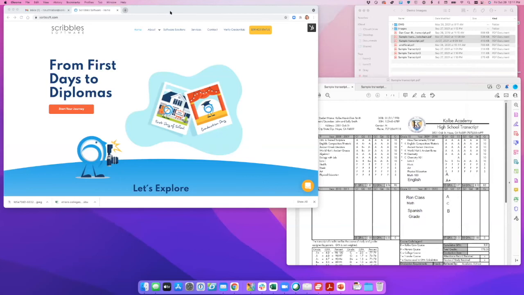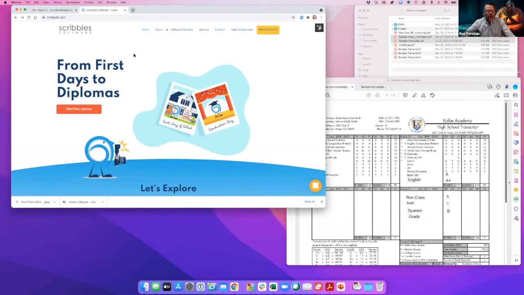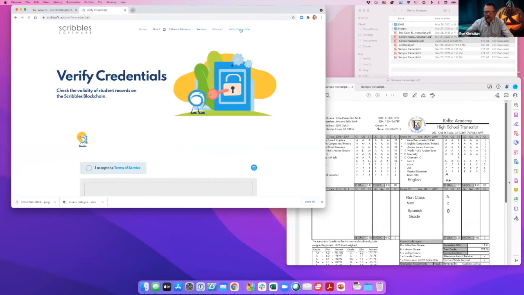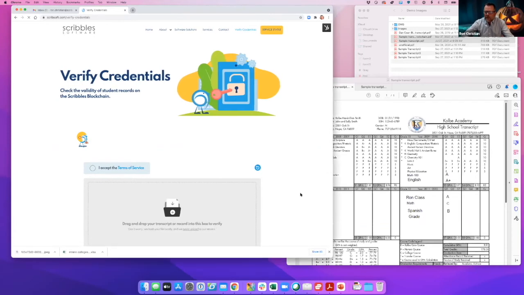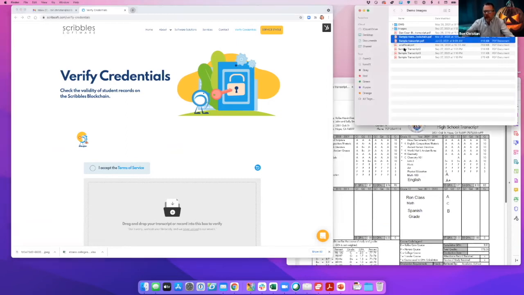Thank you. All right, so here is the lovely Scribbles website. On the Scribbles website, you'll notice this view credentials file, which is actually using the blockchain. This is how third-party entities can go in, and we use this in conjunction, obviously, with the Amazon service, to validate the record as being an authenticated record. So I have just a couple of sample files here.